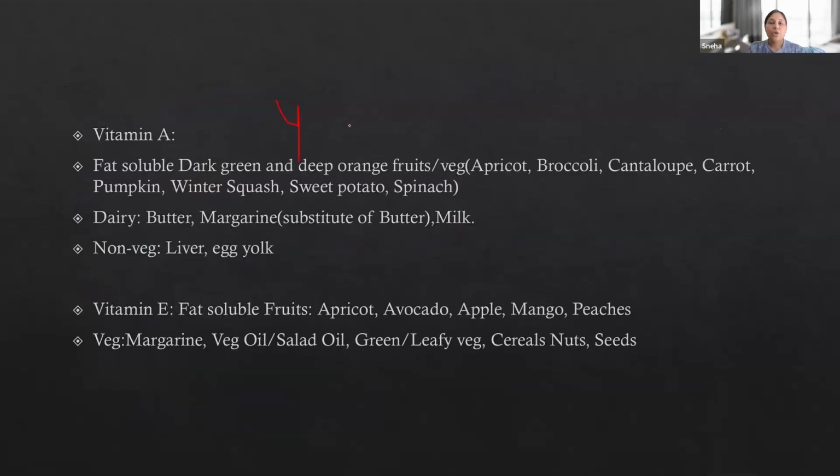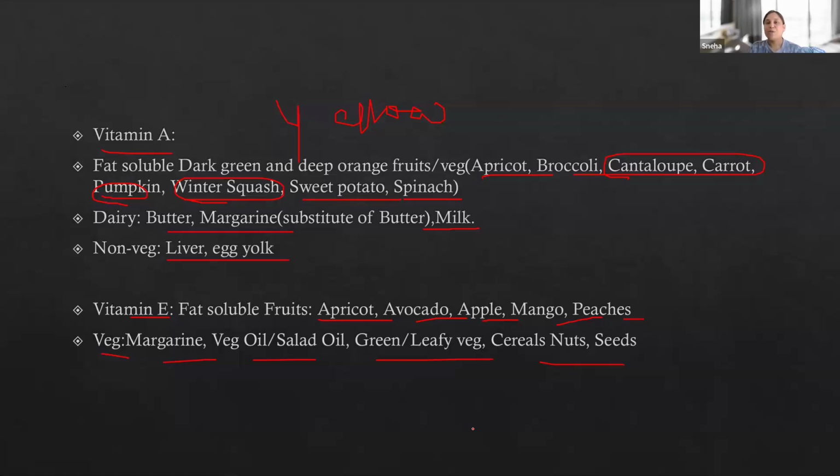Vitamin A: all yellow and orange fruits and vegetables are rich in vitamin A. Okay, so that is good for your eyes. So apricot, broccoli, cantaloupe and carrot, pumpkin, orange or yellow winter squash, orange or yellow sweet potato, and spinach. Dairy: butter, margarine, milk. Non-vegetarian: liver and egg yolk. That's vitamin A. Vitamin E: apricot, avocado, apple, mango, peach. Vegetarian margarine, vegetable oil, salad oil, green leaf vegetables, cereals, nuts, and seeds.